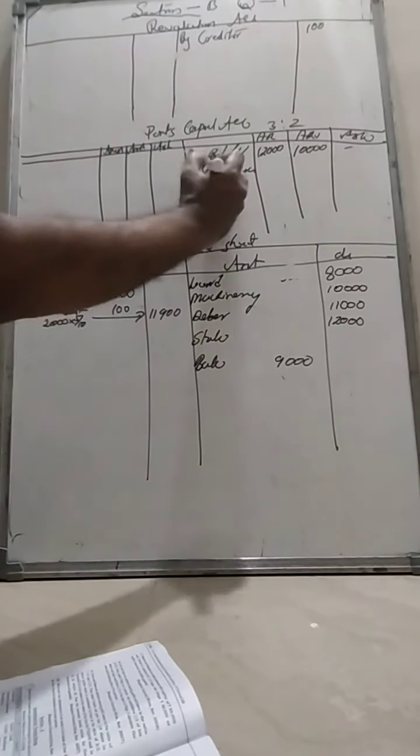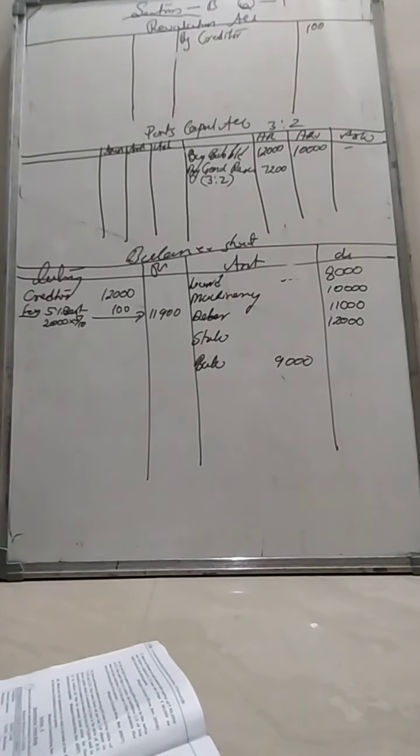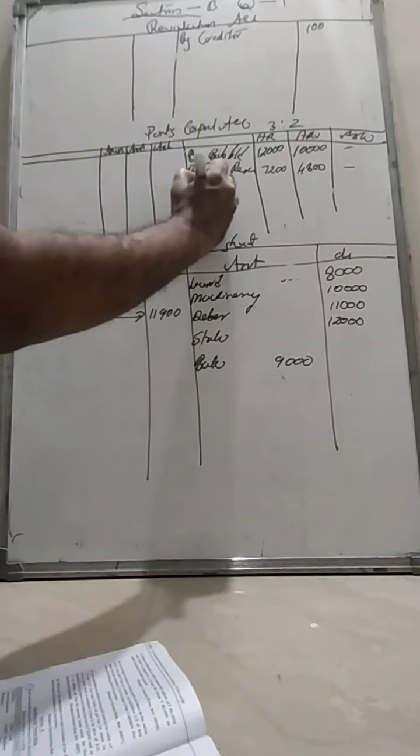So 12,000 into 3/5 means 7,200. Second one, 12,000 into 2/5 should be 4,800.